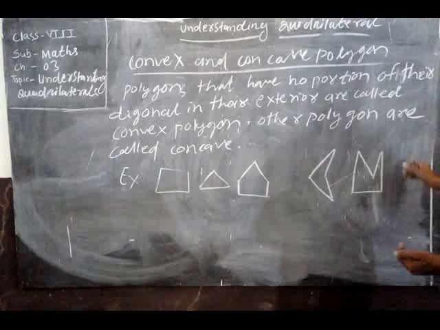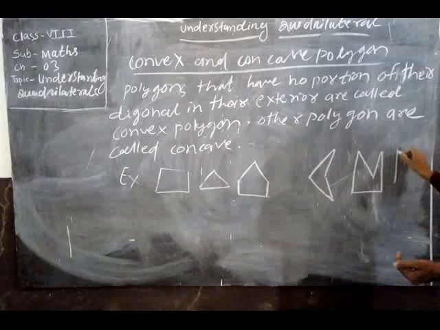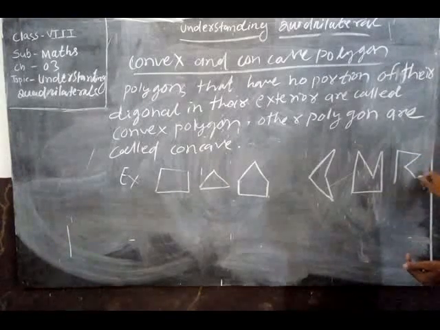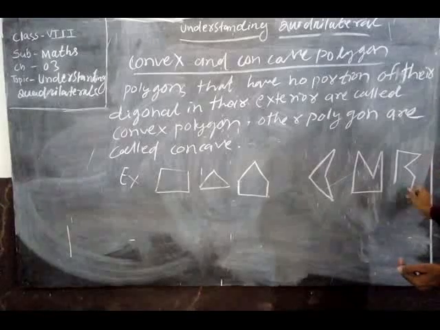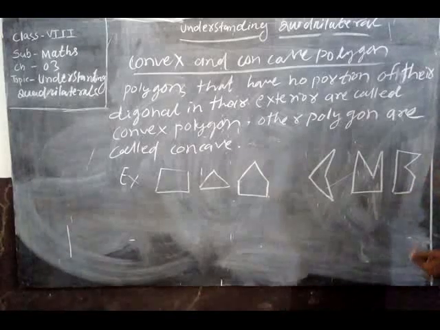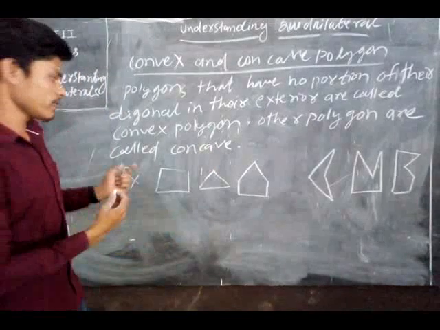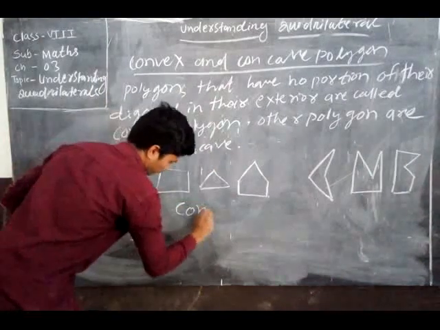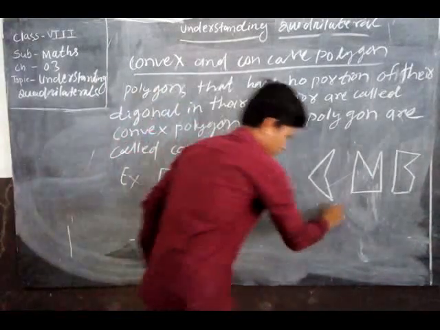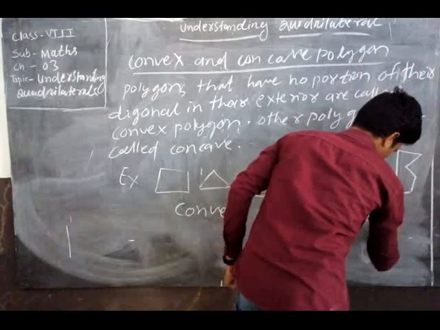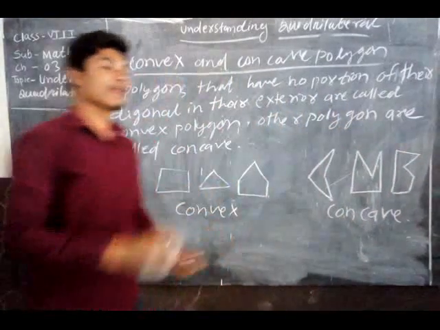Another example is what? See here, see both. What is the difference in both? First one is convex. Second is concave. Convex and concave.